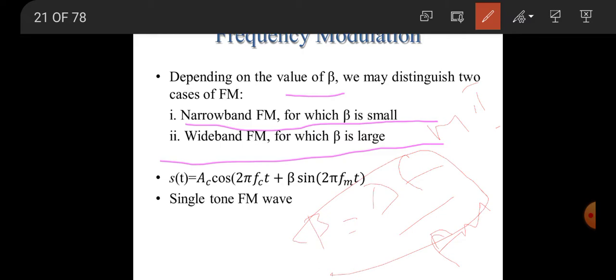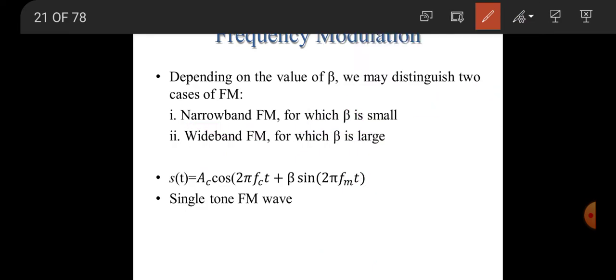For narrowband FM, we keep the modulation index a small value. For wideband FM, we keep beta a larger value. So based on the category of beta, we are classifying FM into two types.